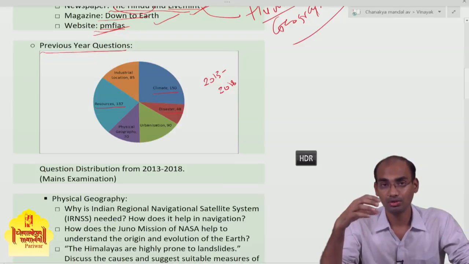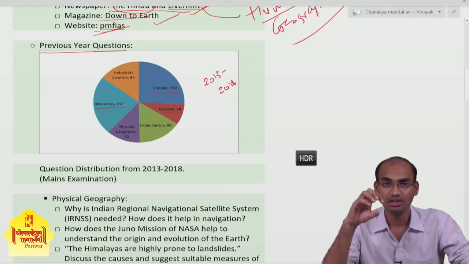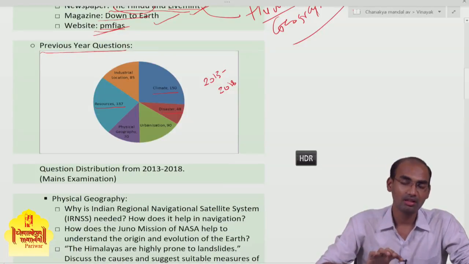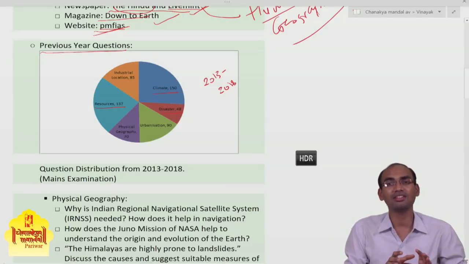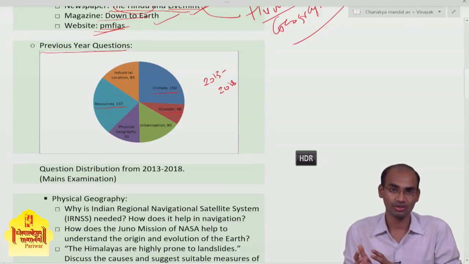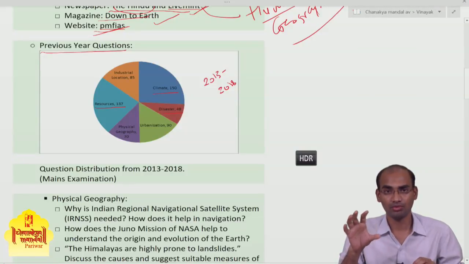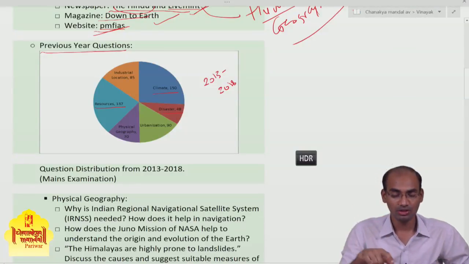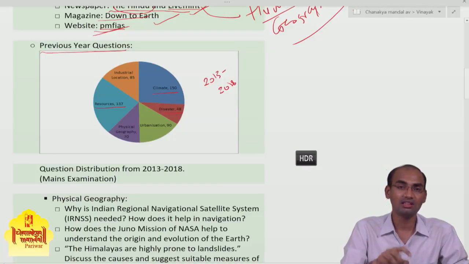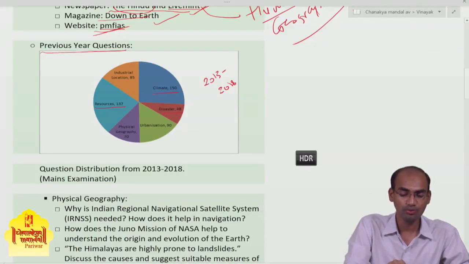Before going into the details, one should understand on which part UPSC is asking more and more questions. So try to understand the cost benefit ratio. You can clearly see there is less weightage to physical geography.